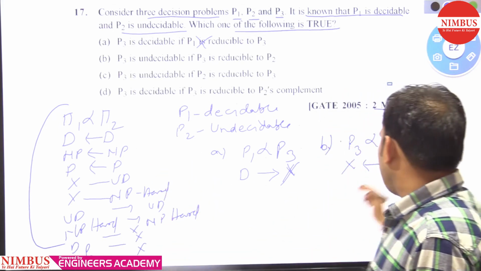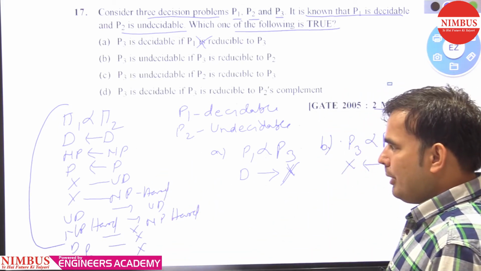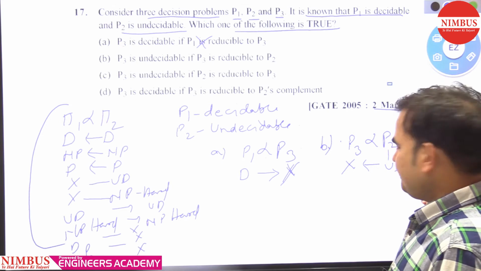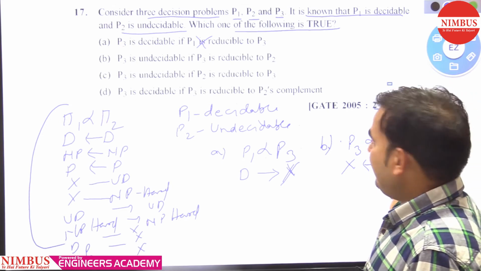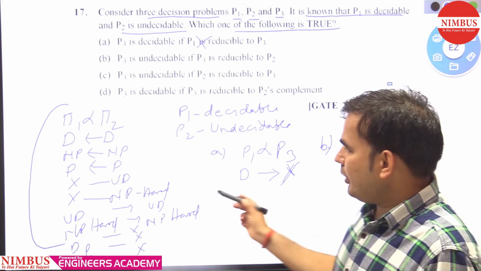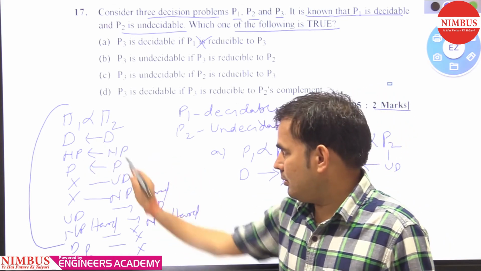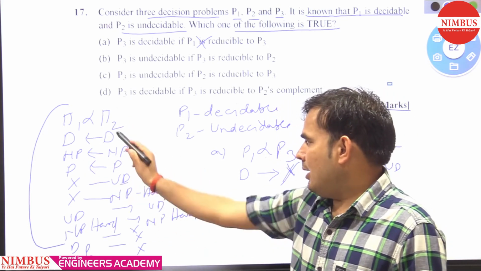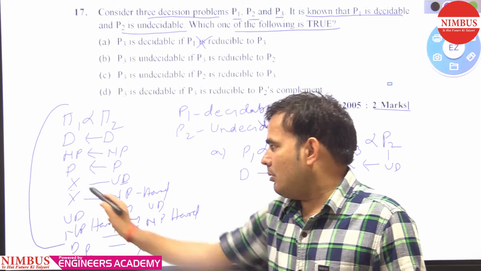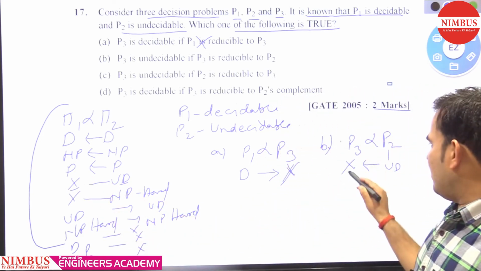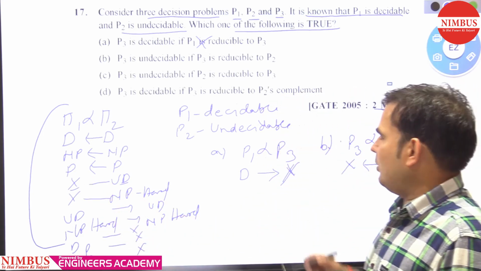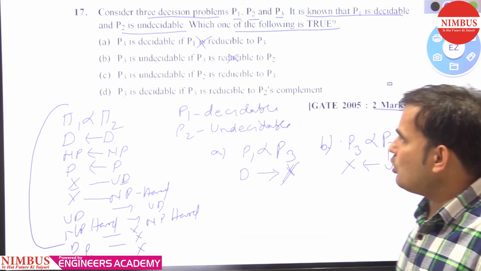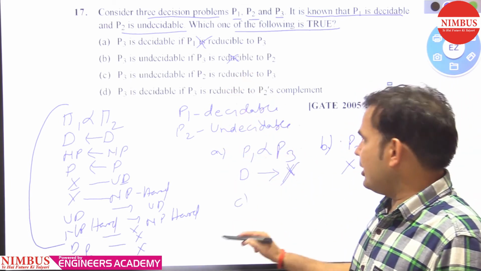From the theorem you can see that we cannot say anything about pi 1 here, so similarly we cannot say anything about P3. So this is also false. Let's check option C.